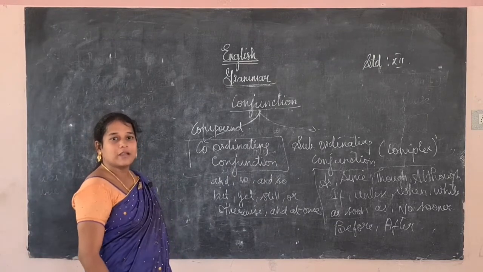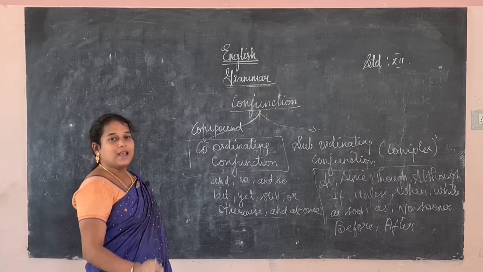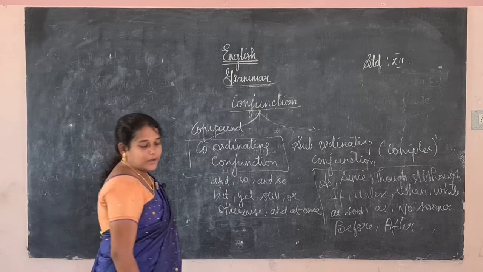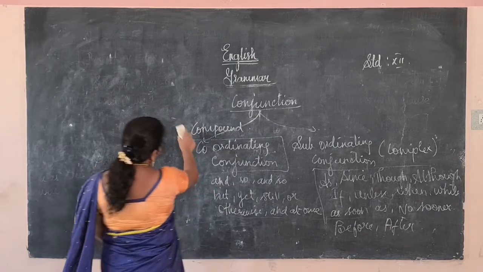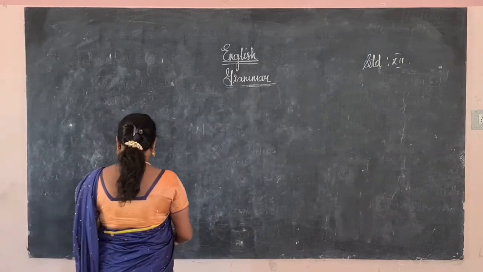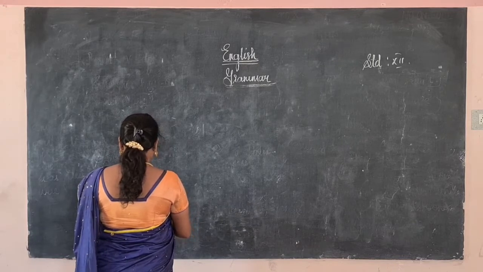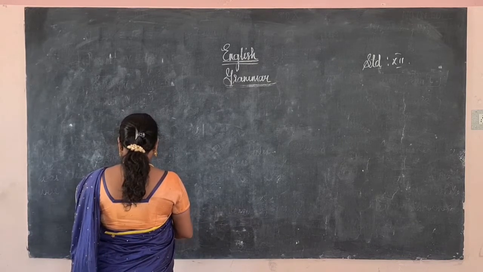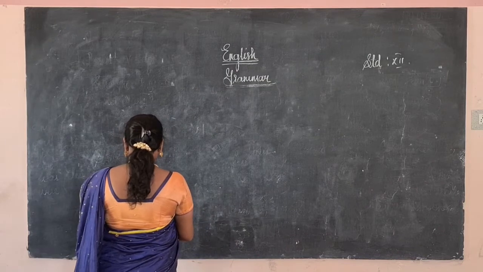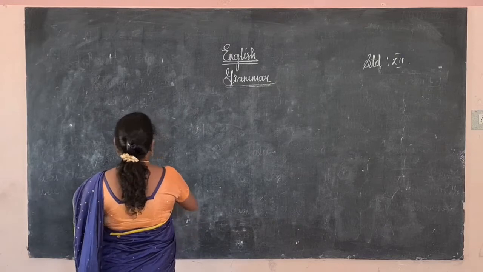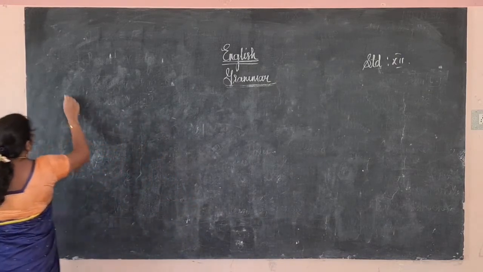So first we have to know about the clause, then the phrase, as well as the conjunction and the structure of the sentence. Okay, let us discuss one by one. Next we will learn about the tabular column. So first we will divide.